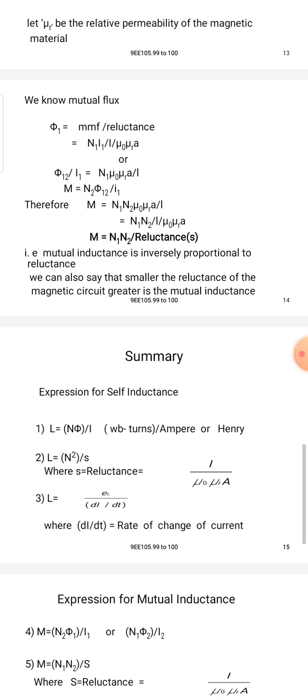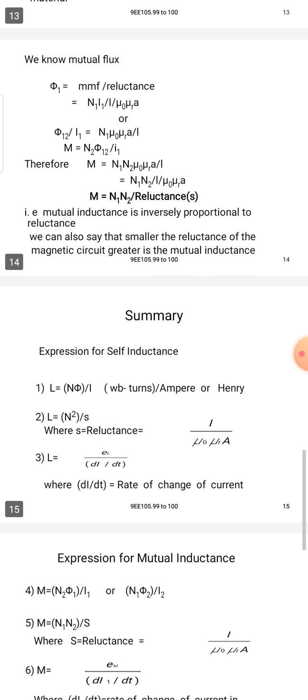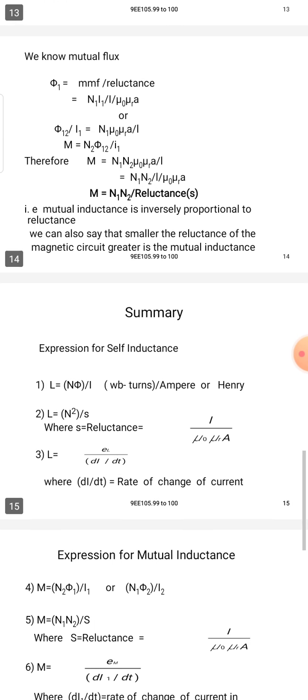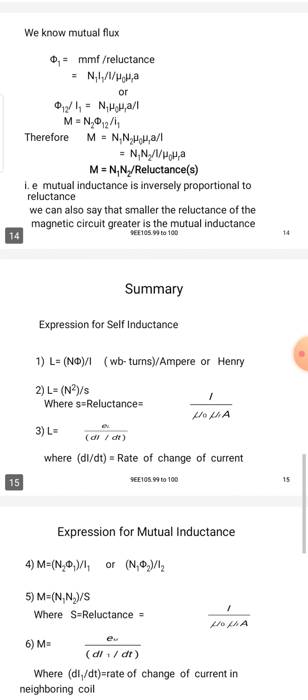So here the mutual inductance is inversely proportional to the reluctance. We can also say that the smaller the reluctance of the magnetic circuit, the greater the mutual inductance.